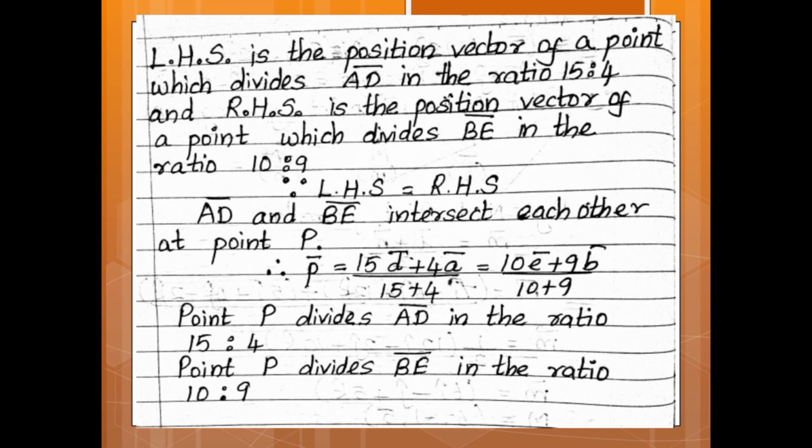Therefore, the point P is equal to (15D vector plus 4A vector) upon (15 plus 4), which is equal to (10E vector plus 9B vector) upon (10 plus 9). So, point P divides AD in the ratio 15:4 and point P divides BE in the ratio 10:9.